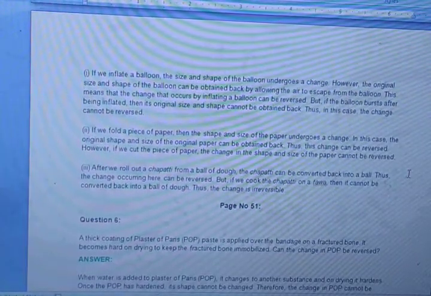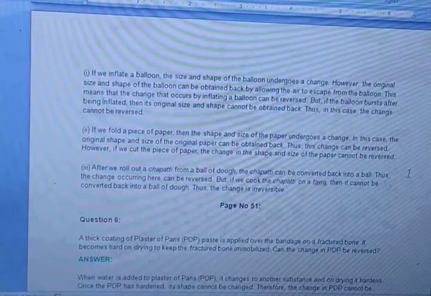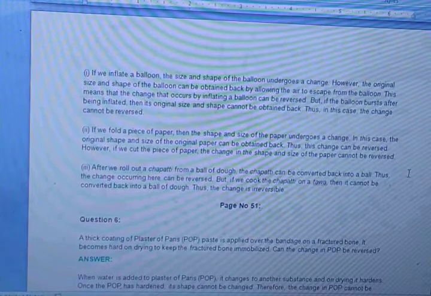irreversible. After we roll out a chapati from a ball of dough, the chapati can be converted back into a ball. Thus the change occurring here is reversible.